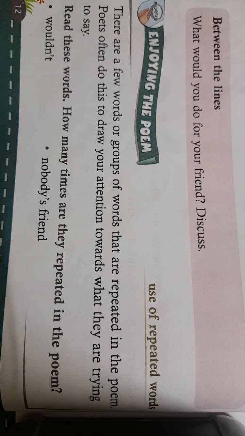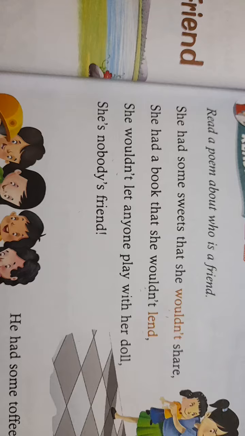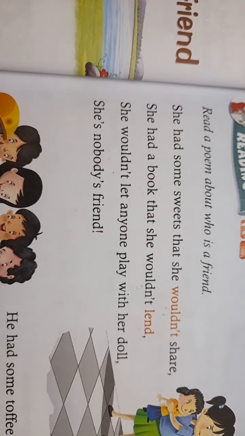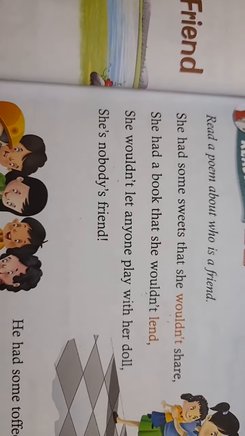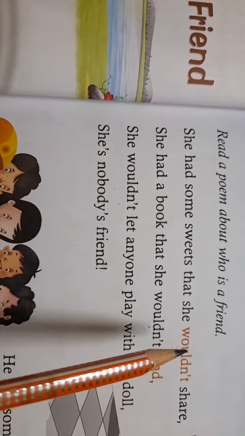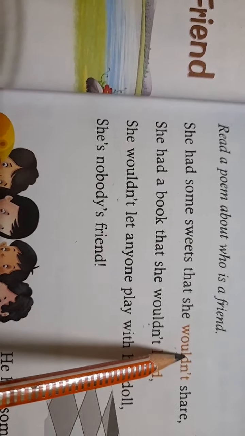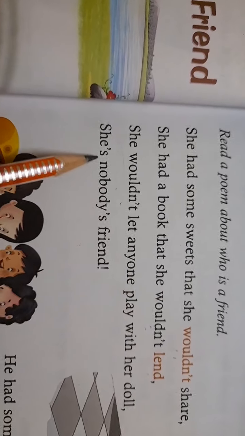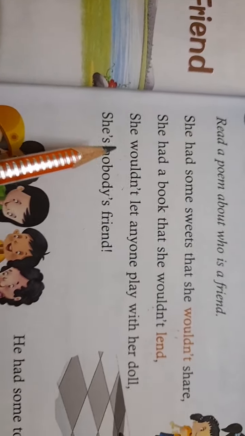Now let us go back to page 11 and see how many times these words have been repeated. Now children, in the first verse, the word wouldn't has been repeated 1, 2, 3 times. Let us come down to verse 2.